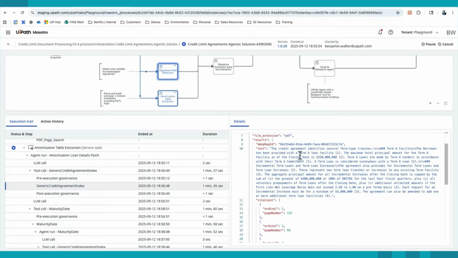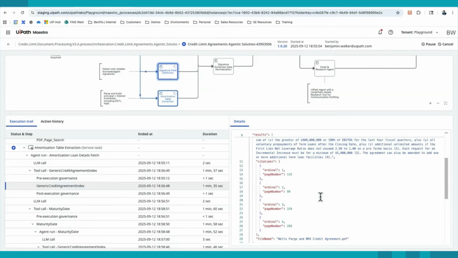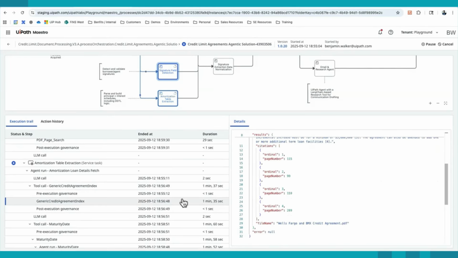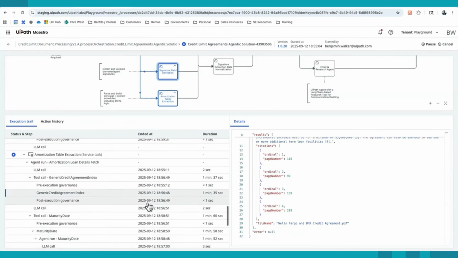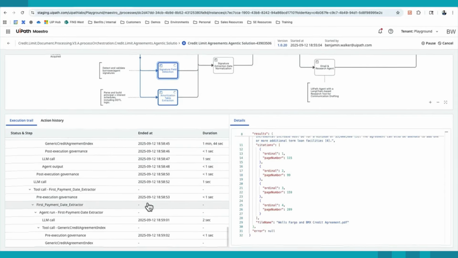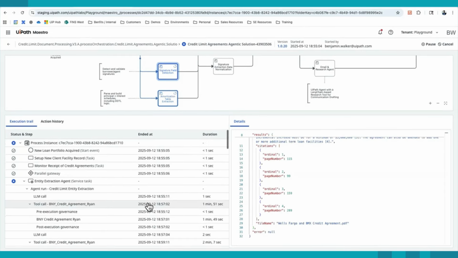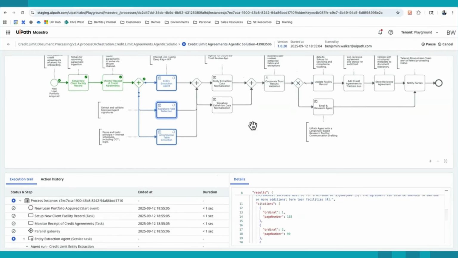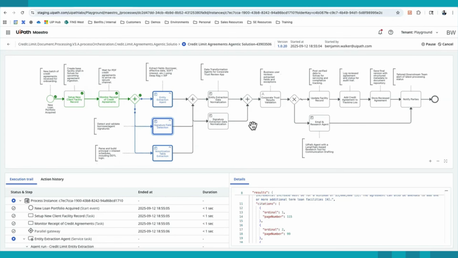You can see a response here. There's certain text that has come back, as well as citations and page numbers to further validate that example. Now I'm going to let this run for a little bit, and then we will see exactly what it looks like from a human in the loop perspective, as well as from an agent perspective once this is completed. So I will go ahead and let this go for a little bit.